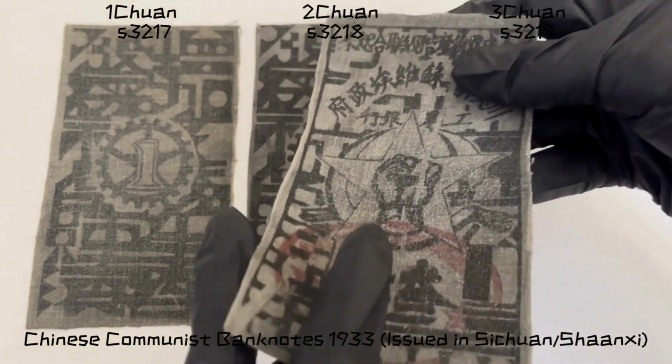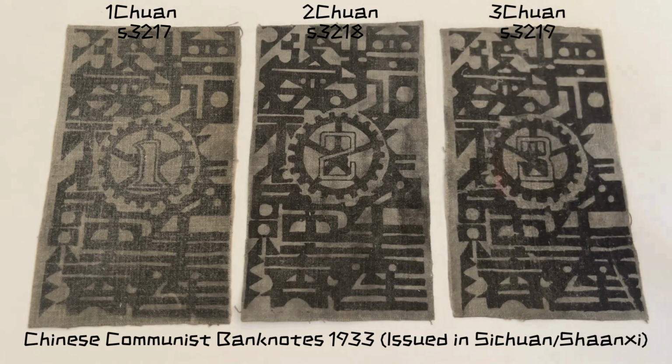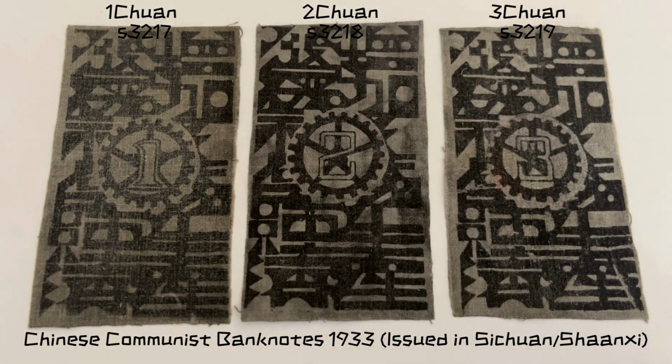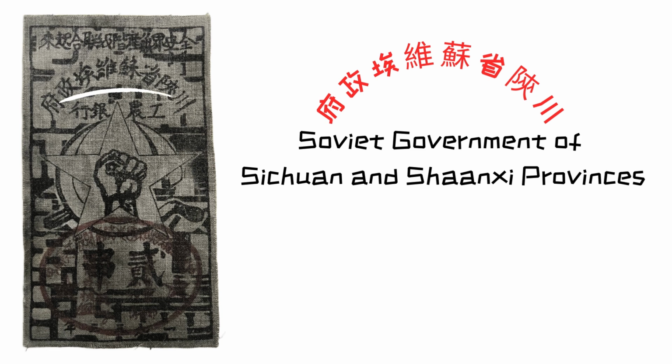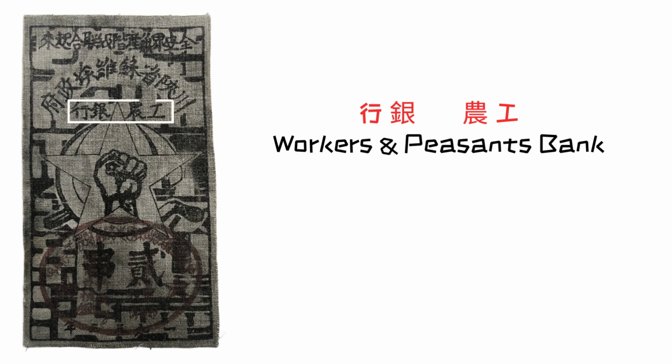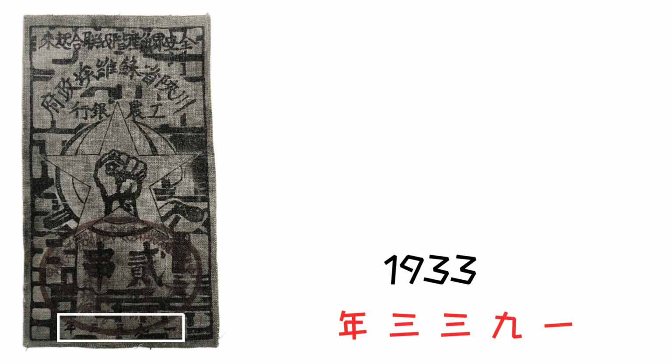At the top, we see the powerful slogan written in Chinese characters, which read from right to left: "Workers of the world unite." This was the famous Soviet rallying cry coined by Karl Marx. Below that, Sichuan-Shaanxi Soviet government is printed in an arc shape, followed by Workers and Peasants Bank. Underneath the star, we have the denomination 2 strings, and finally the year of issue 1933 at the very bottom.